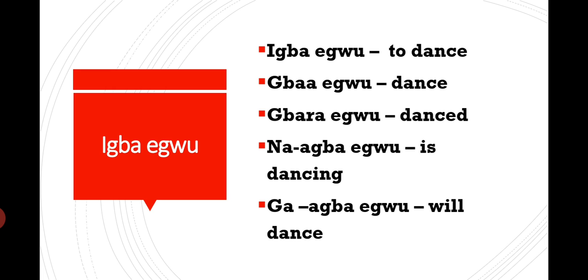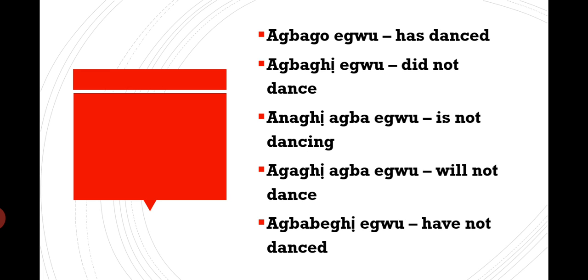Okay, so let's go to the next one. Igbo egwu. Igbo egwu means to dance. Gba egwu, dance. Gbara egwu, danced. Na-agba egwu is dancing. Ga-agba egwu will dance. Agbaga egwu has danced. Agbaghị egwu did not dance.